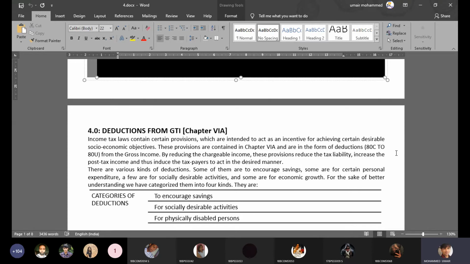So you can also become a part of this noble task of providing social welfare to citizens. So the Government of India has established various kinds of funds for which you can claim deduction. On the other hand, the Government of India also gets money from the public, which gets spent again on socially desirable activities.